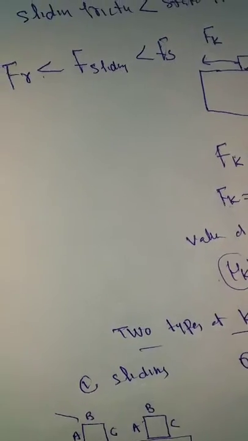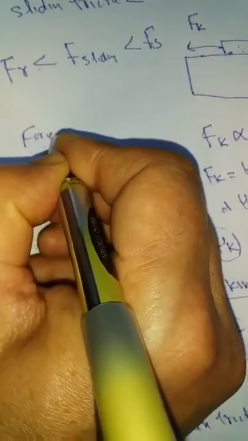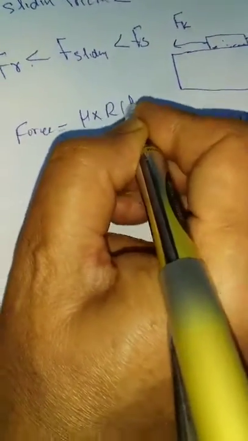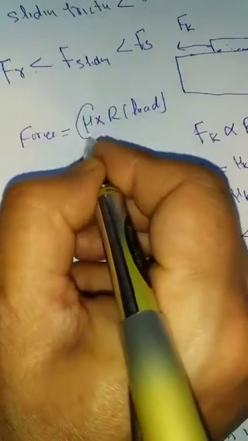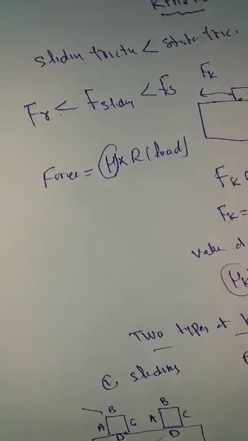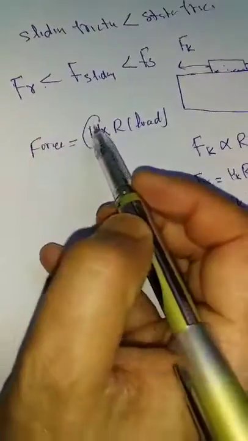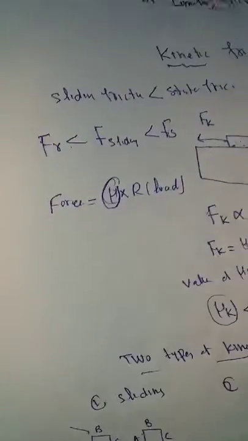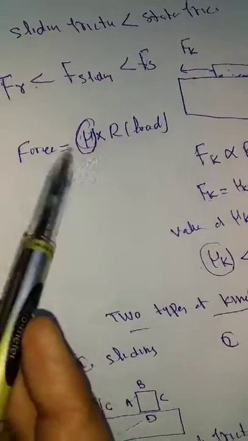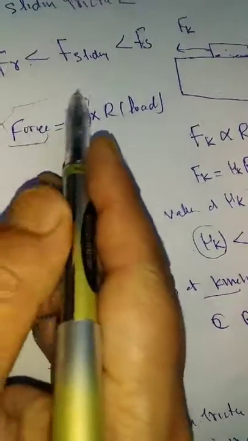That means if we have to apply a force, we know that force is mu into R. R is the normal reaction, that is the load. The value of mu, the coefficient of friction, has been found to be very much less in rolling friction. With the help of this, we are able to calculate the force applied on anything.